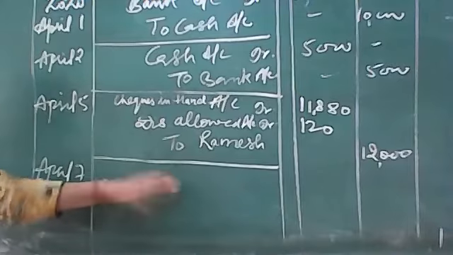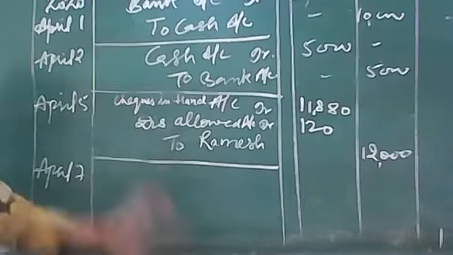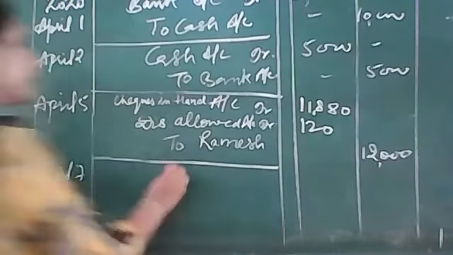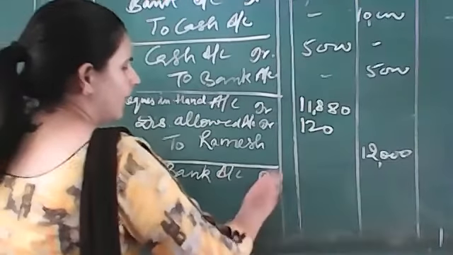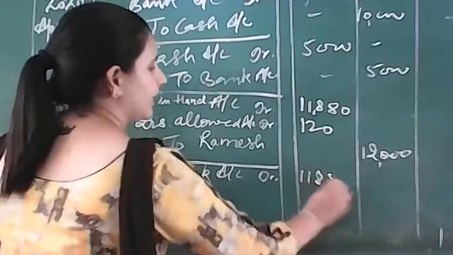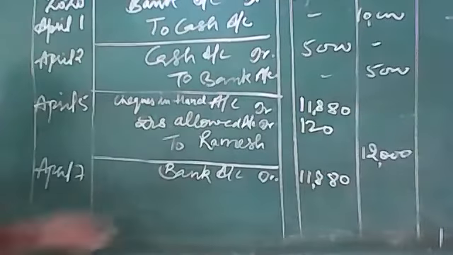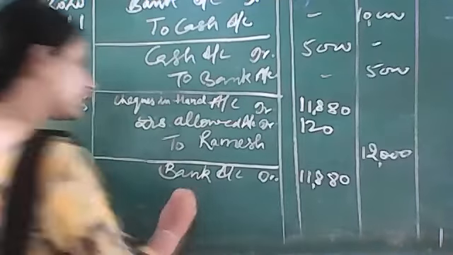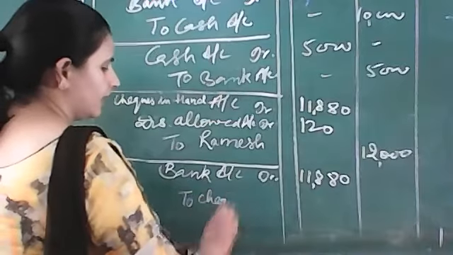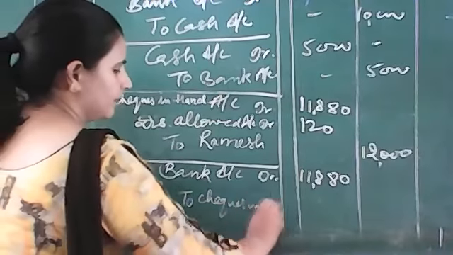Now the next day, this check is going into the bank. Now what entry will come? Bank account debited 11,880, and what is being deposited in bank? The checks in hand, so we will write to checks in hand account.